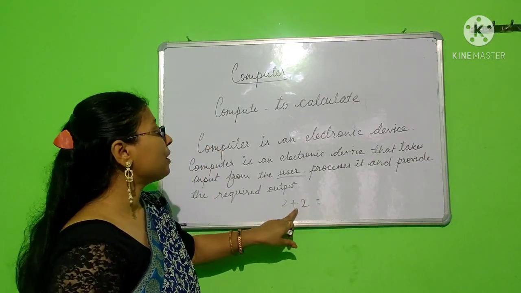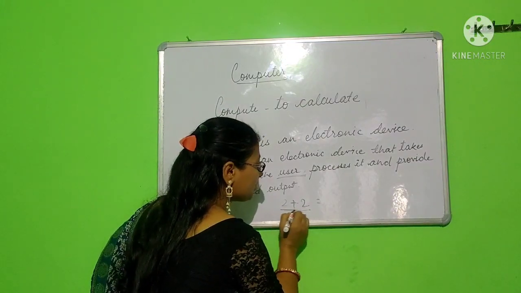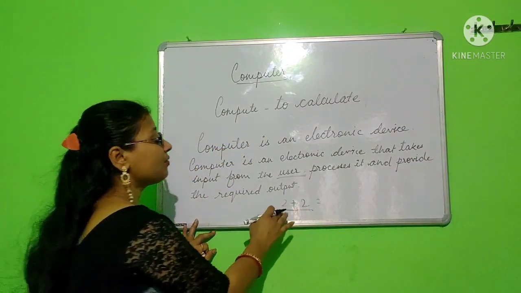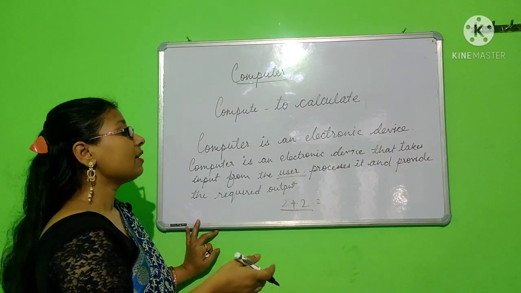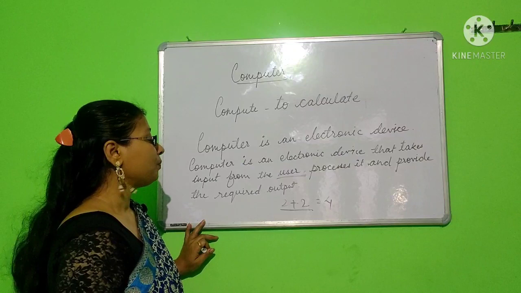So 2 and 2 and plus, this is the input. What is the process here? The process is to add these numbers. Addition of these two numbers is the process. And what is the output? 4 becomes the output. Okay.